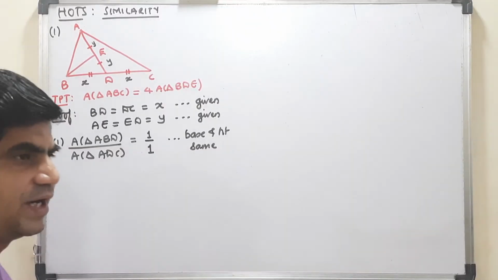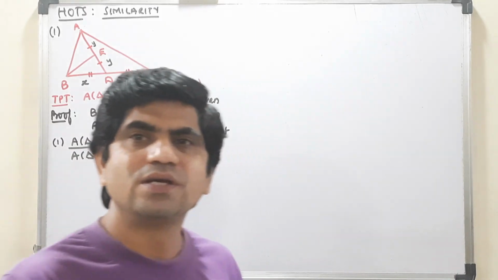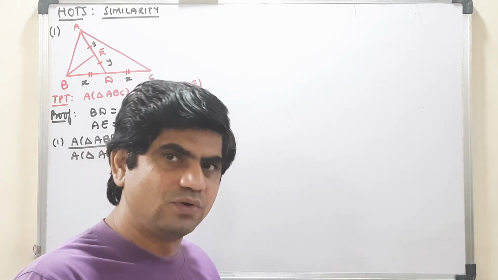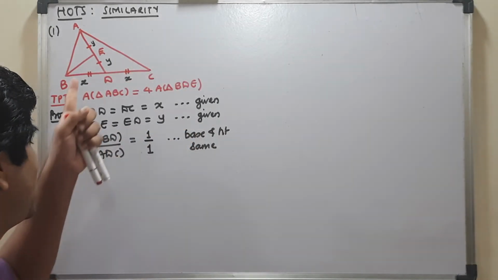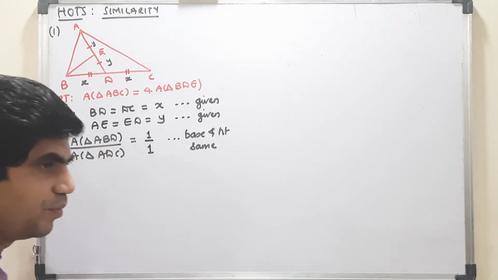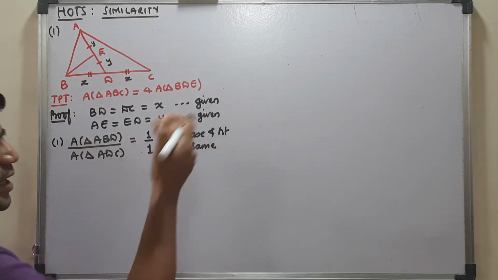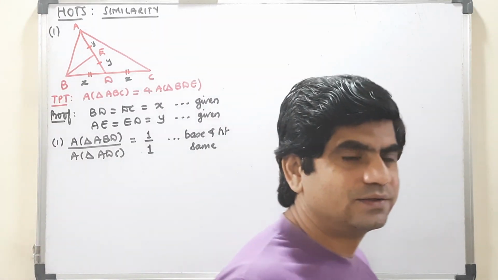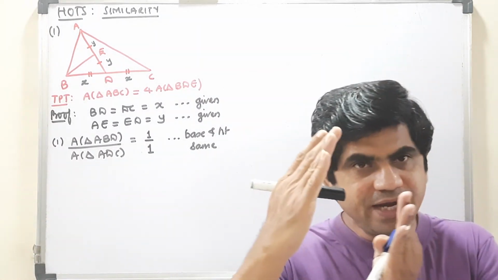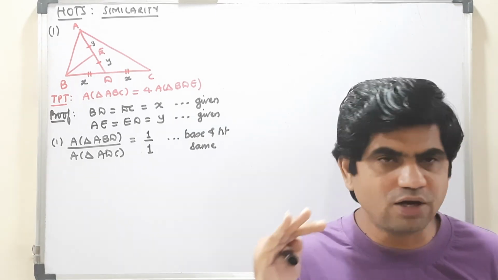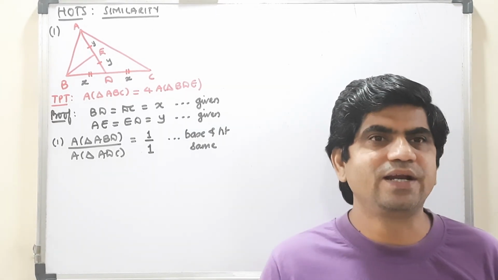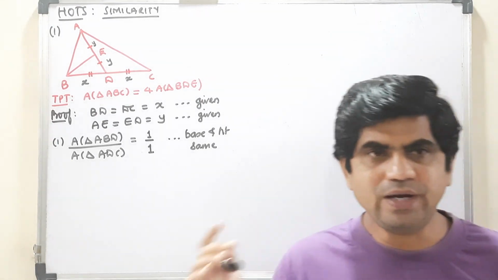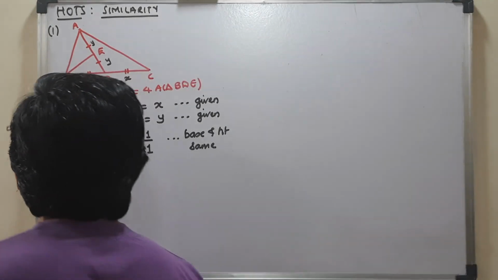I have mentioned already in my earlier videos how to know the height is the same. You can go through it and you will come to know. So why the height is the same is already known to me, and the base is already the same. That means I can draw one conclusion over here, that a median of the triangle divides the triangle into two triangles of equal areas.